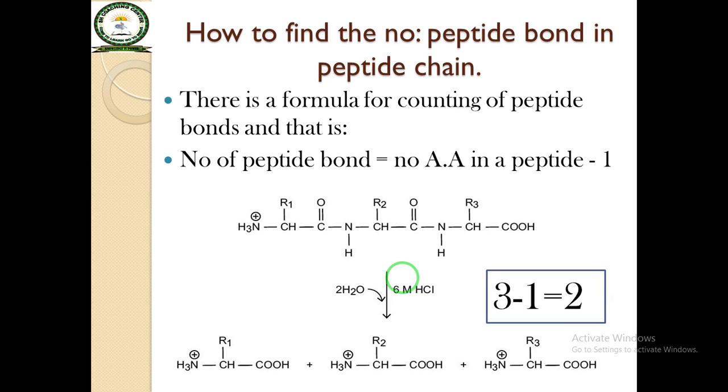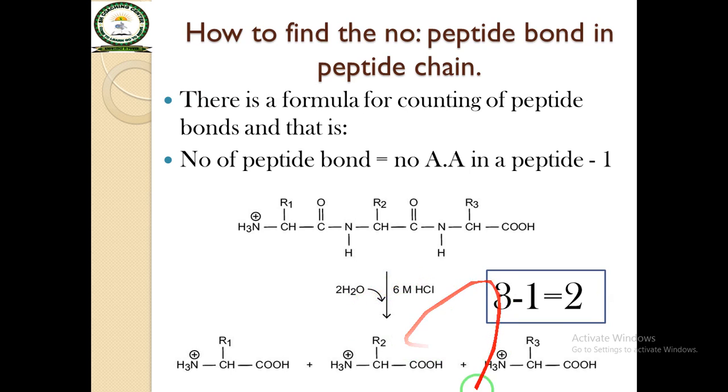It means first of all you count the number of amino acids which are given. After counting, you subtract 1. The remaining number is the number of peptide bonds in a long chain of amino acids.